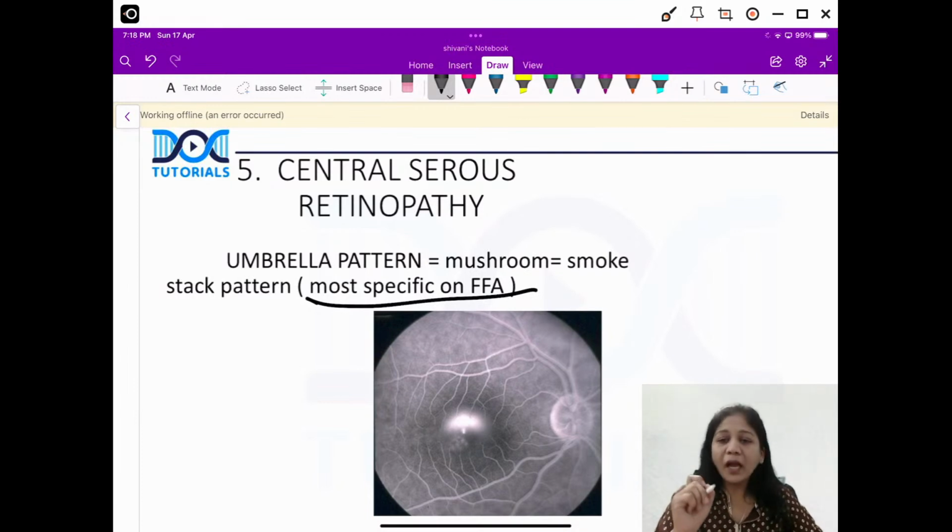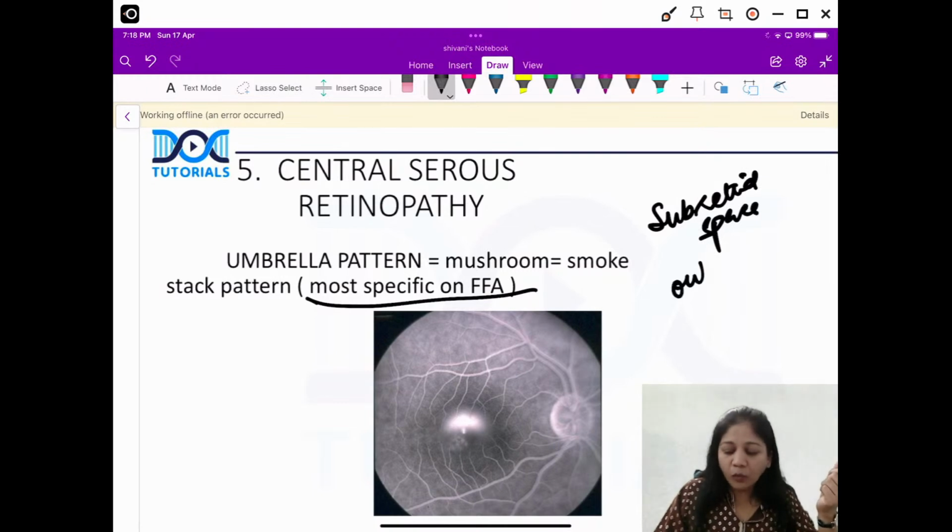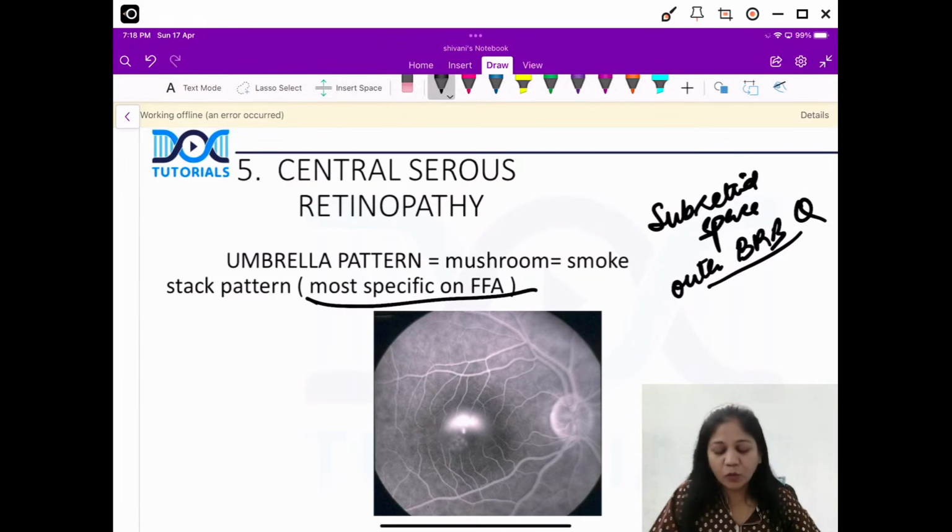Now, I would say that here, which barrier is broken? Outer blood retinal barrier or inner blood retinal barrier? Where is the collection of the fluid? Can anybody tell me? What exactly is the layer where the fluid gets collected? So this is in your subretinal space, okay? Subretinal space, and there is a breakdown of the outer blood retinal barrier, okay? So these can be some of your expected questions.